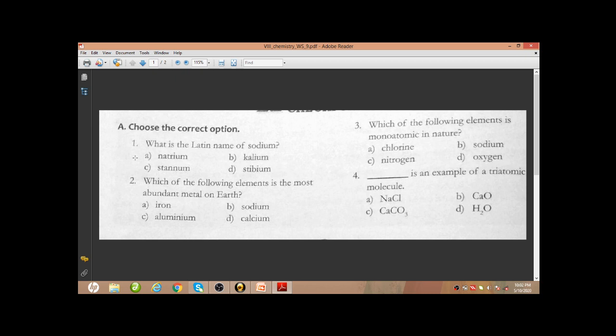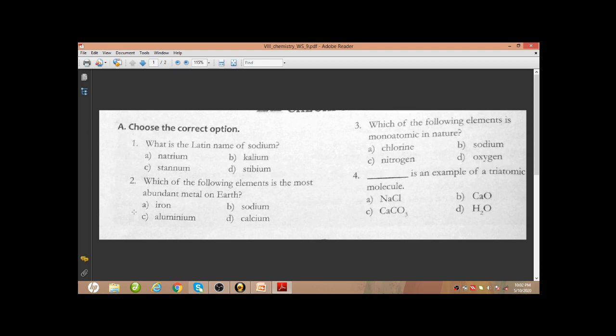Choose the correct option. What is the Latin name of sodium? You know all. Sodium's Latin name is natrium. For that, the symbol for sodium is Na. So natrium is the Latin name of sodium. Kalium is for potassium. Stannum is Sn, tin, and stibium is antimony, Sb.